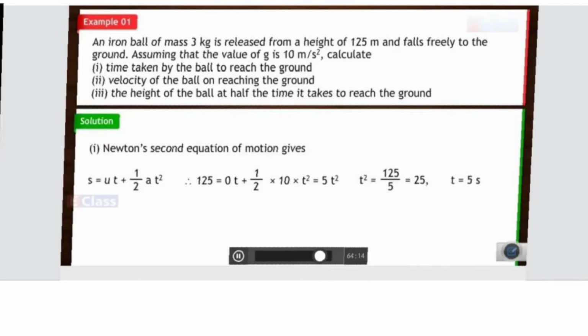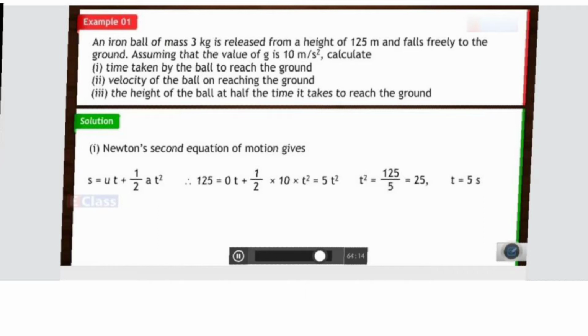According to Newton's second equation of motion, s is equal to ut plus half at square. Now here the initial velocity is 0, so ut becomes 0, and we have half into acceleration due to gravity 10 into t square.